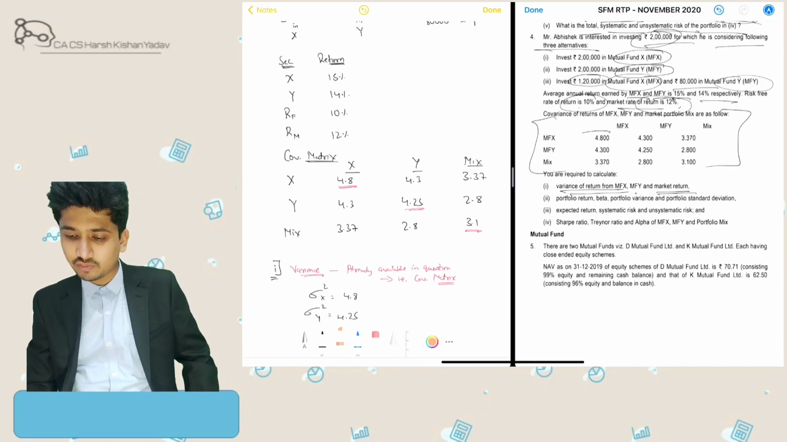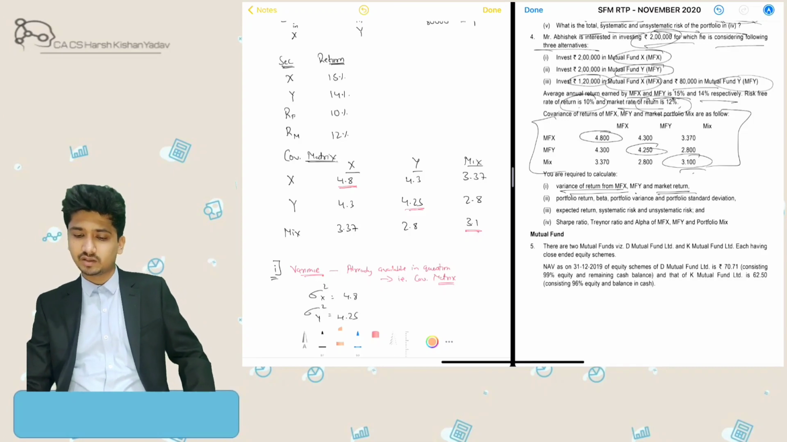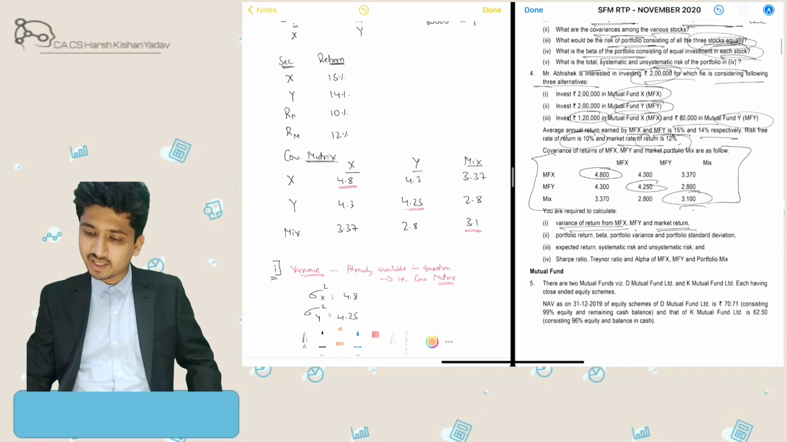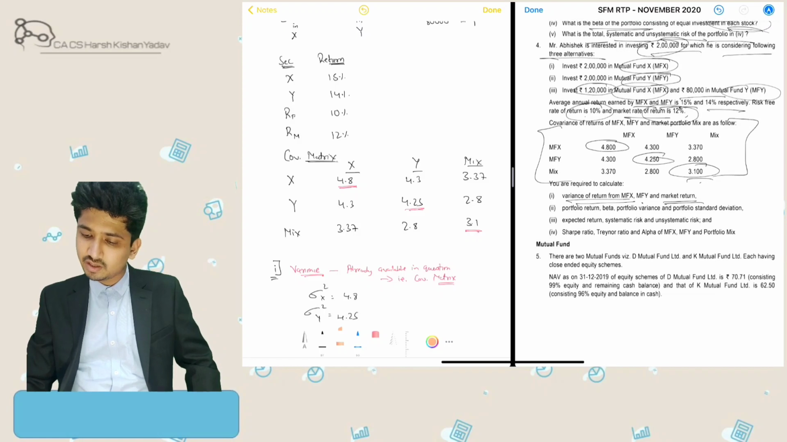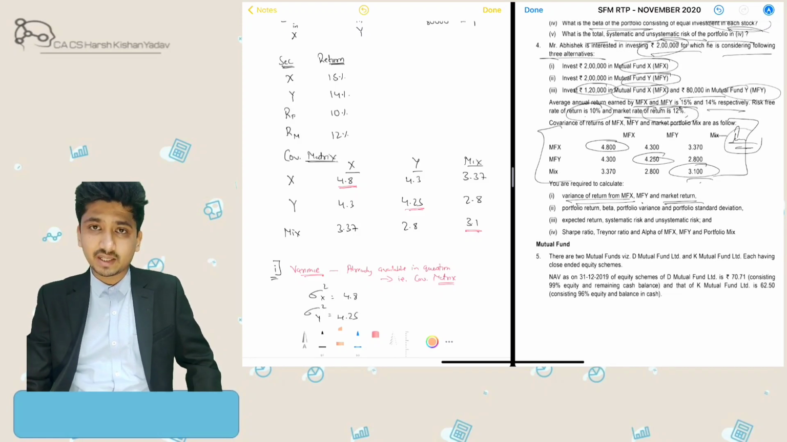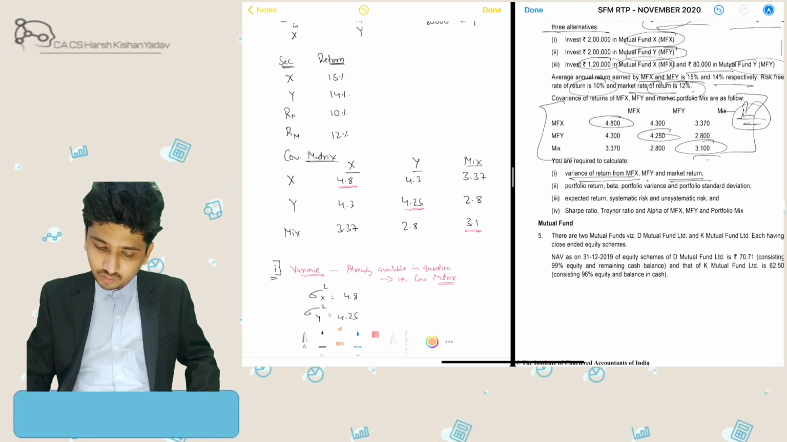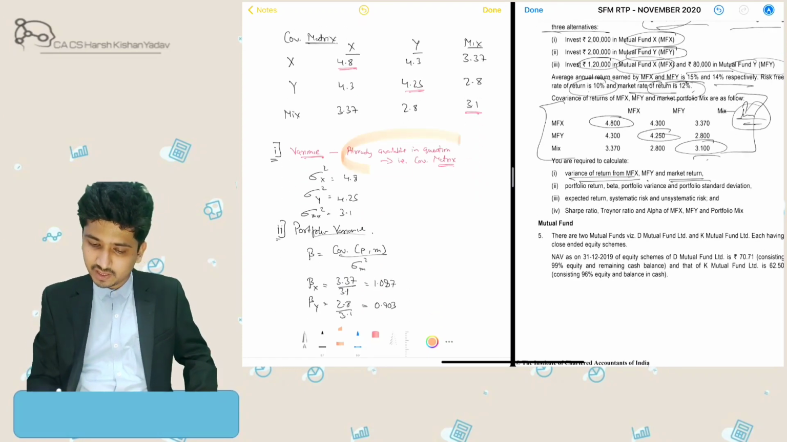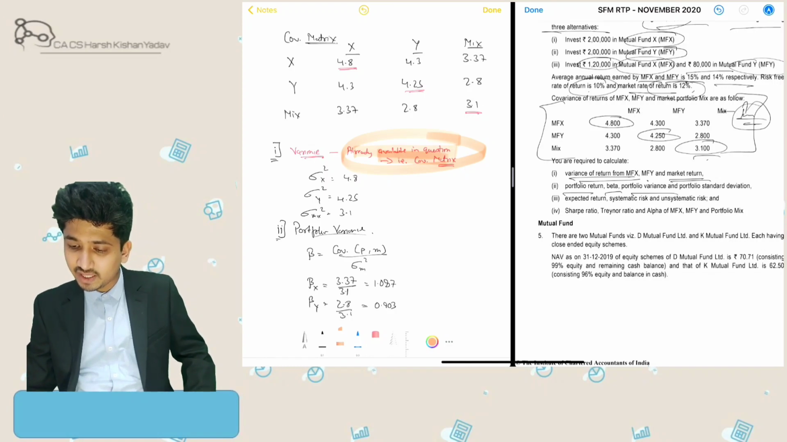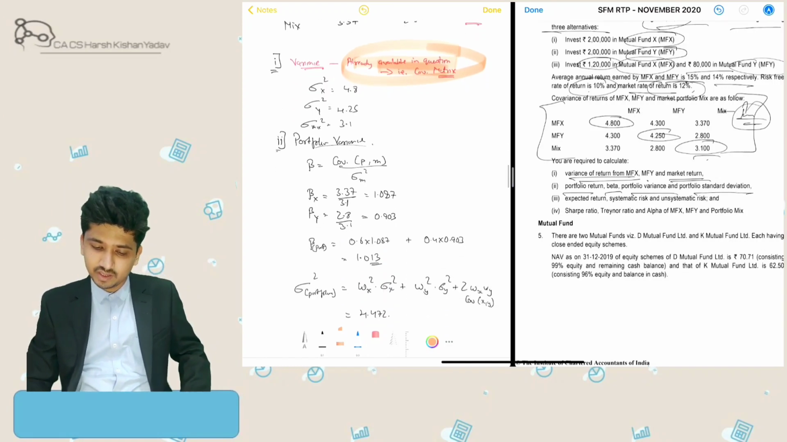What is the variance of return of X is this, Y is this, and the mix will be this. As market returns are not specifically mentioned, we will take the mix to be denoting market expectations. Alright, so the first answer is already given in the question. Then the second was portfolio return, beta, portfolio variance and portfolio standard deviation.